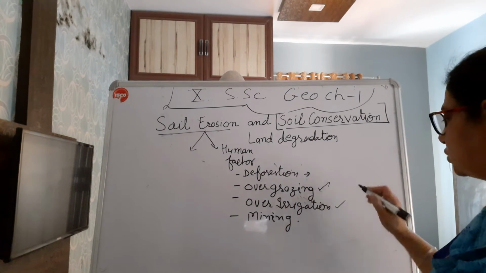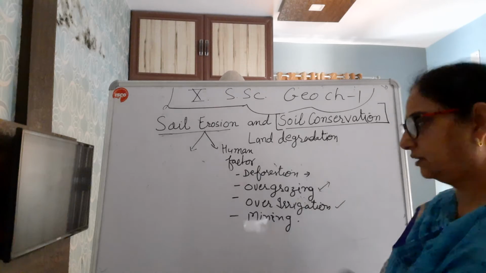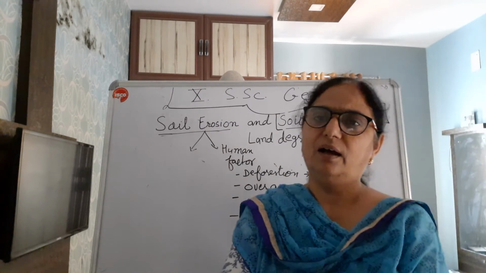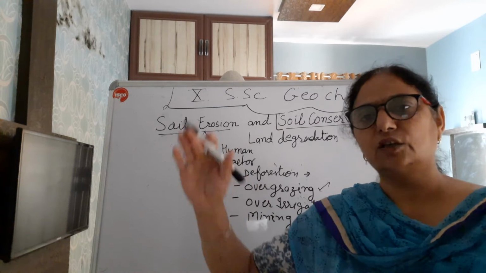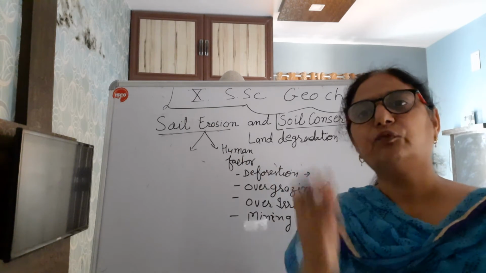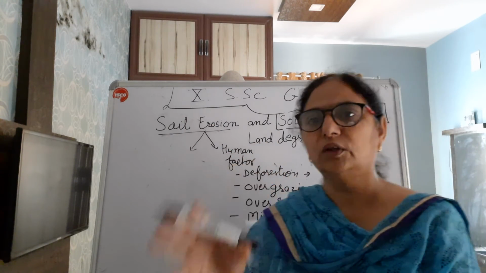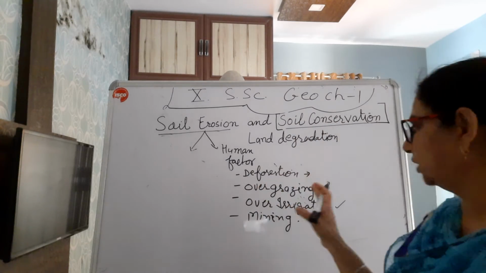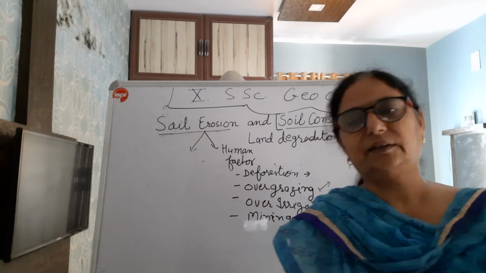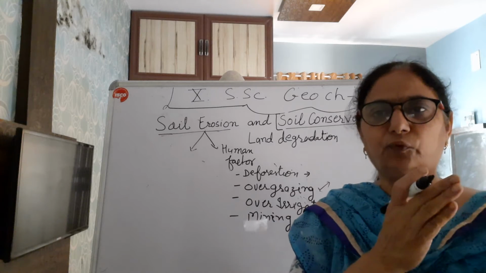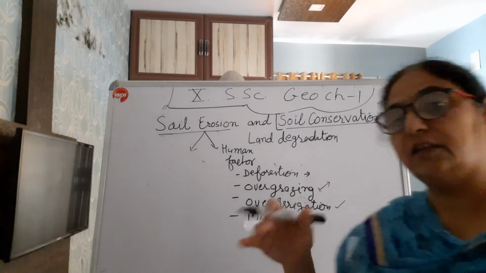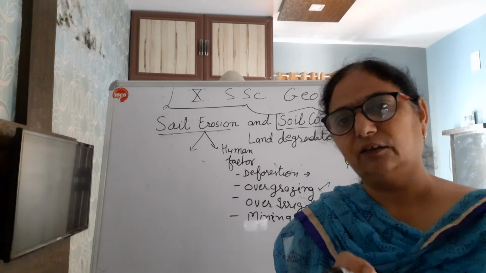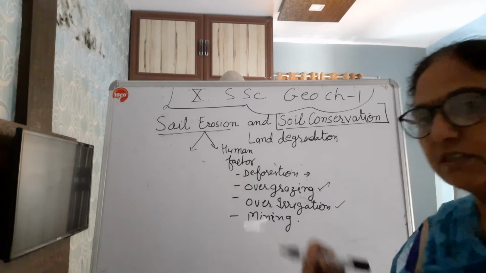Then over irrigation directly leads to water erosion. I mean to say, when water is overflowing with full speed, sometimes it takes away the important layer of earth, soil, land with it, and sometimes if water is standing there, then also it is harmful.